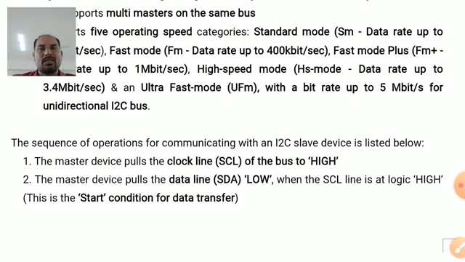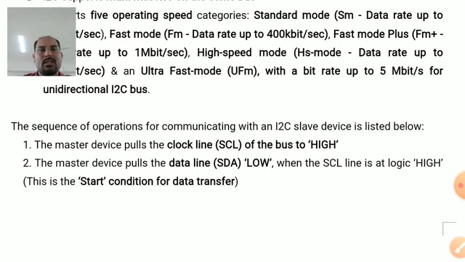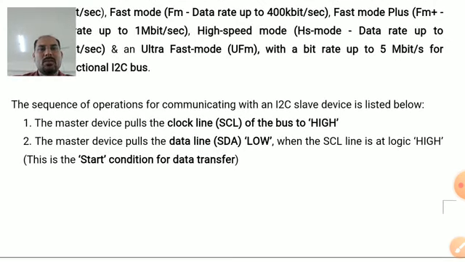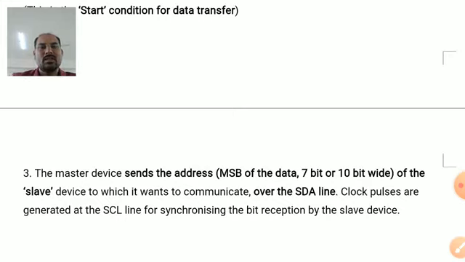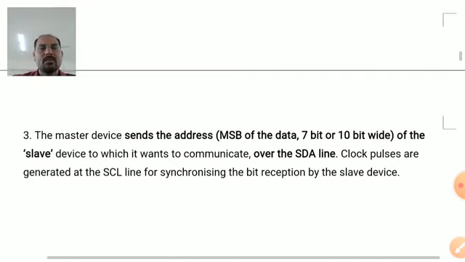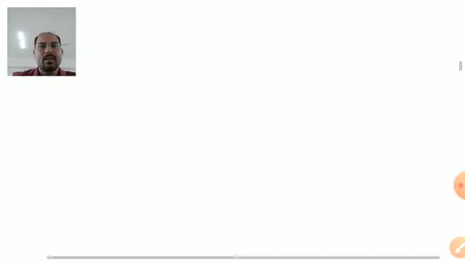The sequence of operations for communicating with an I2C device, or you can say I2C slave device, are listed below. Master device pulls the SCL signal line to high. Then master device pulls the SDA line to low to indicate start of the data transfer. Master device sends the address, that is MSB of the data, 7-bit or 10-bit wide, to the slave, that is the address of the slave device, over the SDA line.